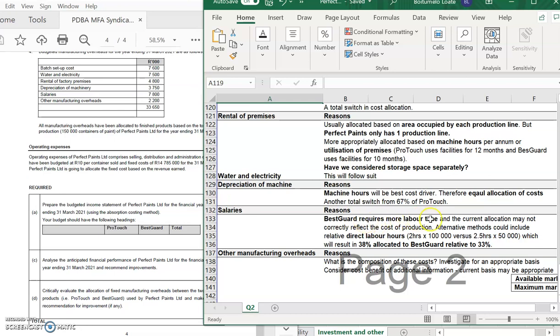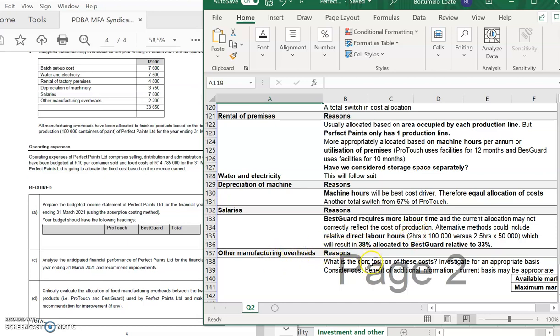Salaries: BestCard requires more labor time and the current allocation does not reflect this. So alternatively, you could look at what the labor hours are that have contributed to each of the products. Okay, it will result in more allocation towards BestCard relative to what is currently being allocated if you looked at it based on the labor hours. So you could have commented here that salaries needed to be based on labor hours.